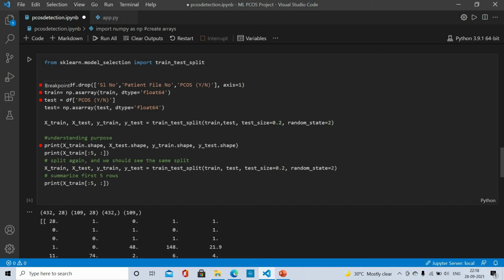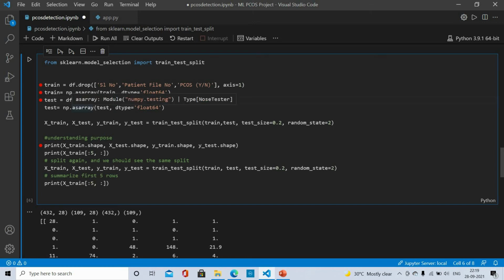As you can see, I've taken a variable train, in which first of all I will drop the columns which I do not require, and this axis equal to 1 shows that I'm dropping the column part. And now I will use this np.asarray function, which will convert the input to an array, and it will take this train data as my input and the data type as float. Now this test variable is created, in which I have entered the PCOS yes or no column, and this is also converted to an array format and in the float data type.